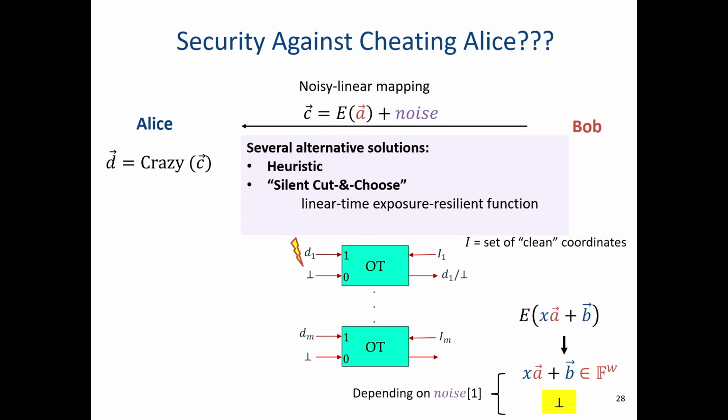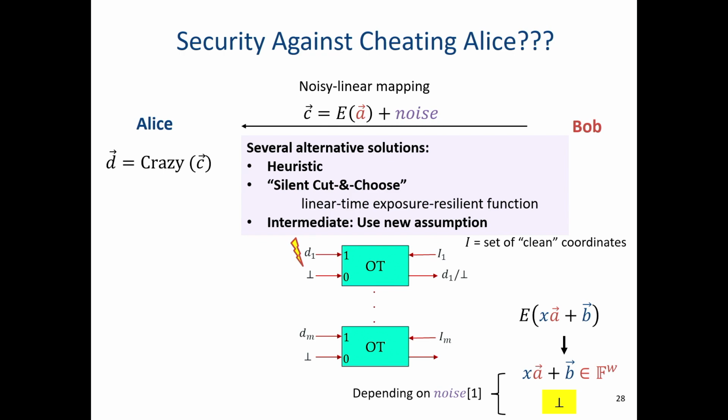And one cute thing about this approach in this specific case is that this cut and choose is silent, in the sense that when I open a session, Bob can open the session in a silent way without even letting Alice know that the session was opened. We don't have to add another layer to the protocol. This happens inside the protocol by choosing A to be the all-zero string. And again, I'm oversimplifying things a little bit because you have to think about the modified protocol with the secret sharing, etc. But let's ignore this for now.